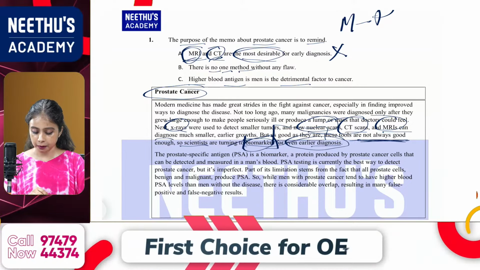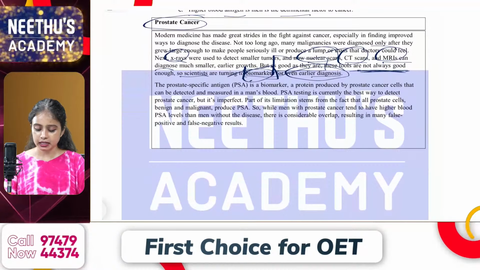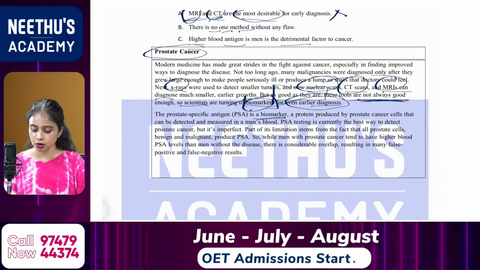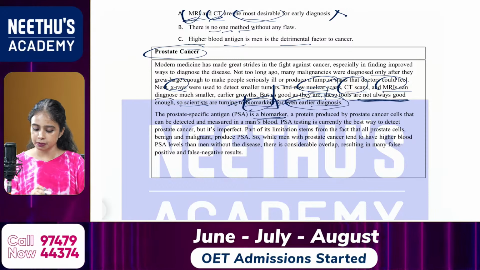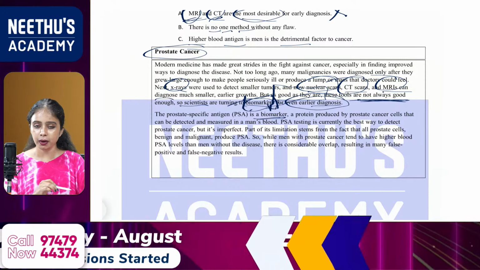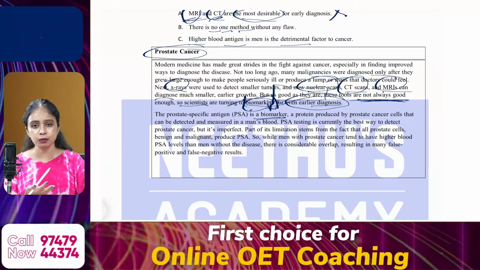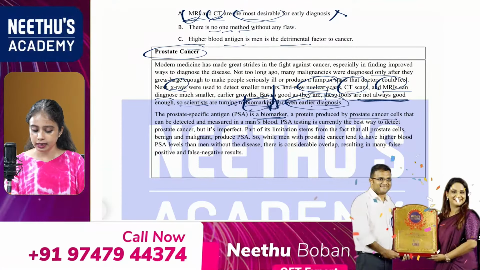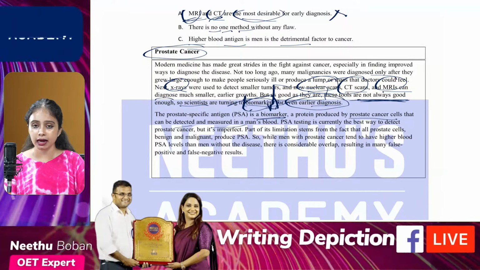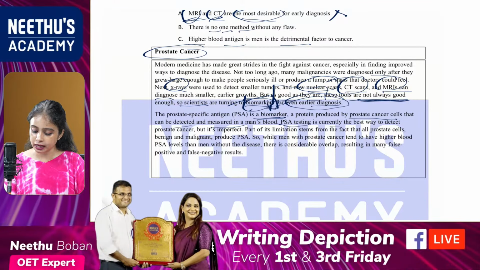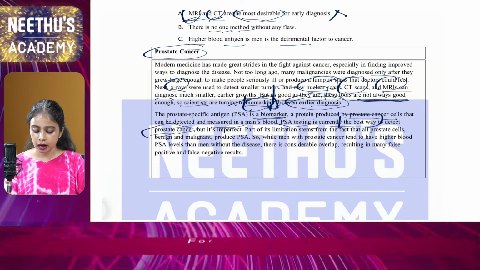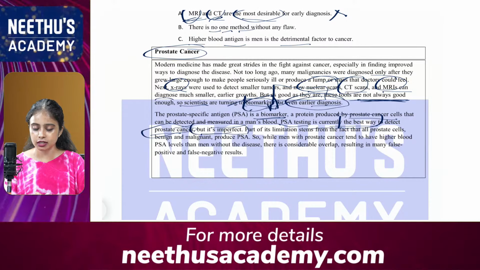What about the next para? The prostate specific antigen, that is PSA, is a biomarker. So already in the previous line they have very clearly mentioned we are just moving to biomarkers for early diagnosis. And what about this PSA? A protein produced by prostate cancer cells that can be detected and measured in the man's blood. PSA testing is currently the best way to detect what? Prostate cancer, but it is imperfect.